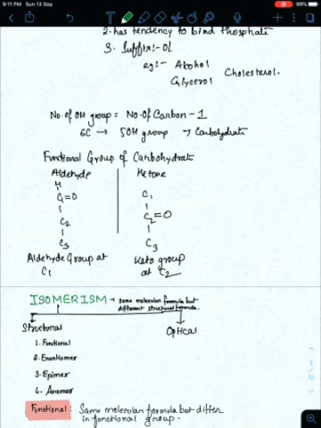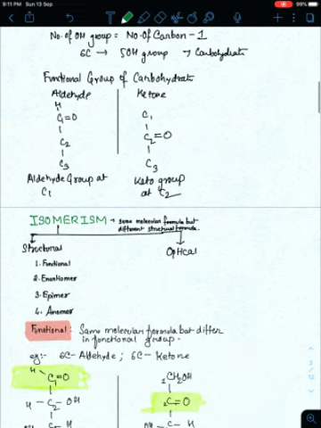Now the functional group of carbohydrate can be either aldehyde or ketone. The aldehyde group has the CHO group, and ketone is the CO group. The aldehyde group is always present at carbon 1, and the ketone group is present at carbon 2. This is related to chemistry. I can make one. Suppose this is a carbon structure. The aldehyde group is a terminal group, so you have to begin the counting from here.